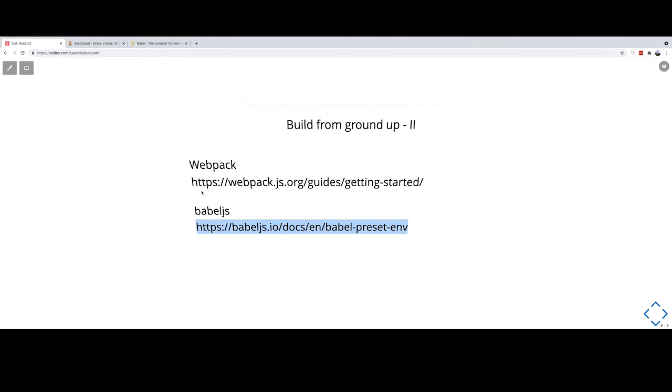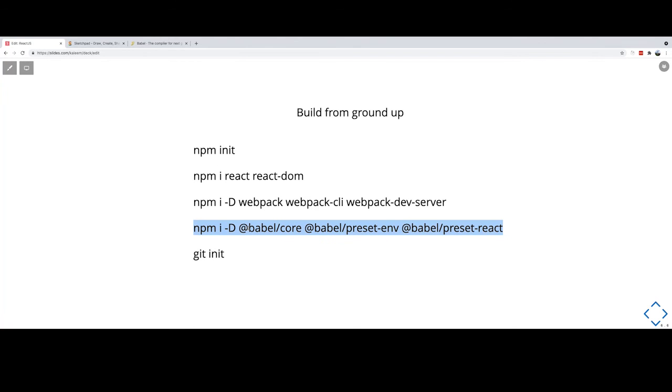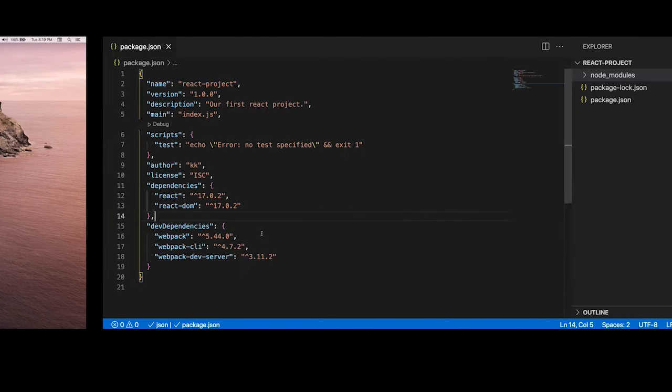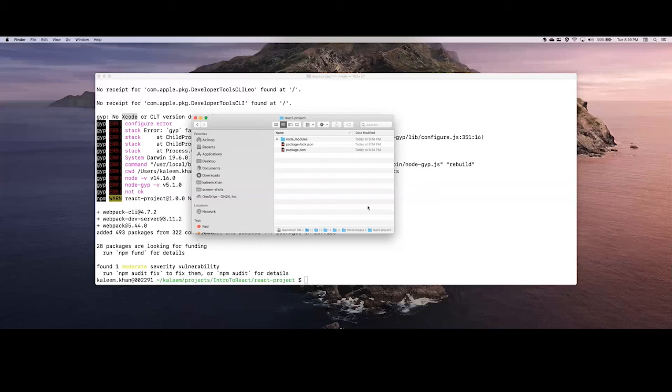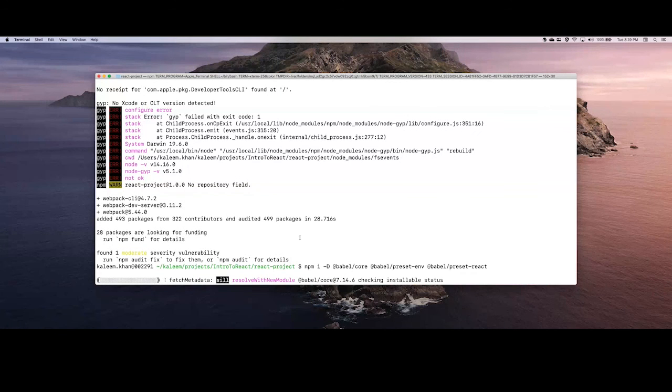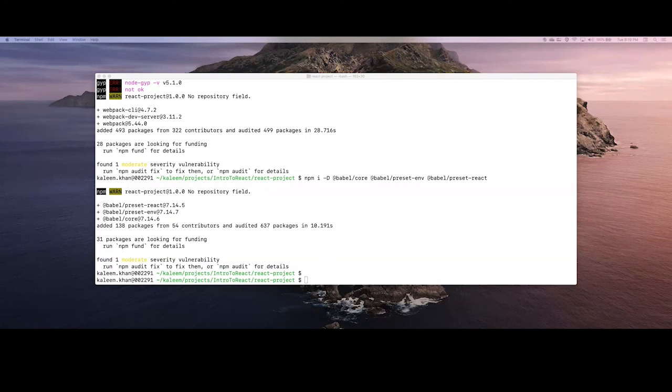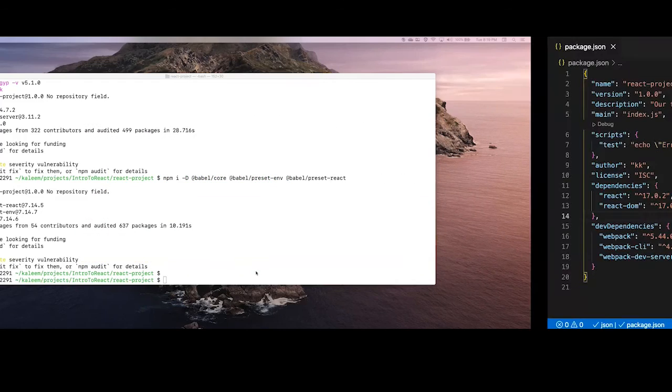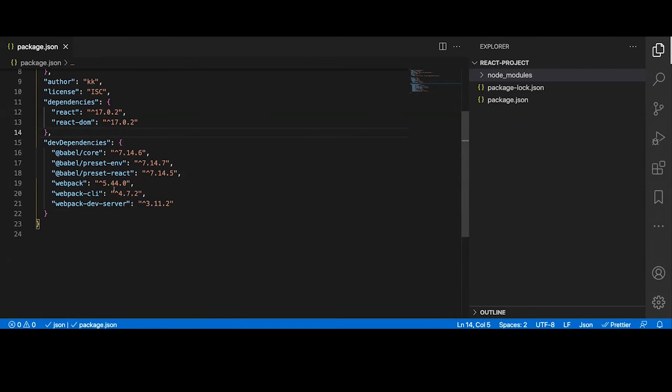Okay, so let's go ahead and install these packages. Let me just copy this. Okay, so we got this installed. Let's see, dependencies got installed, right? Now we need just one more thing. Okay, so we are good.